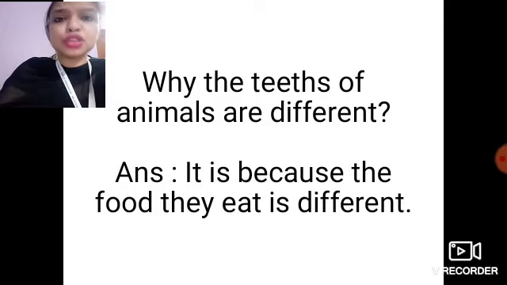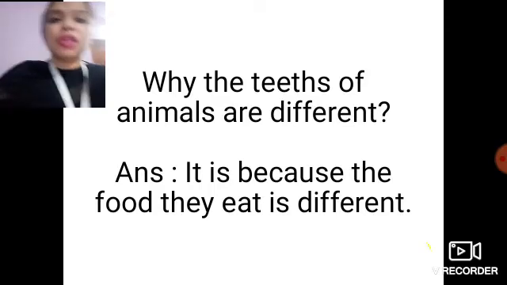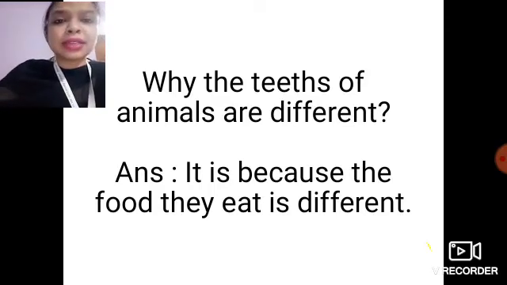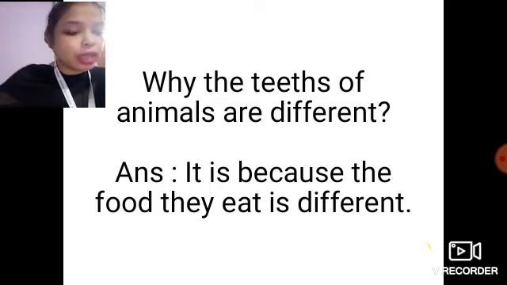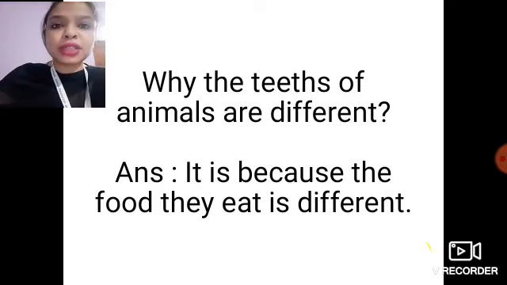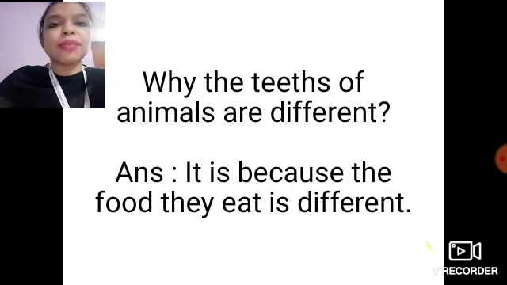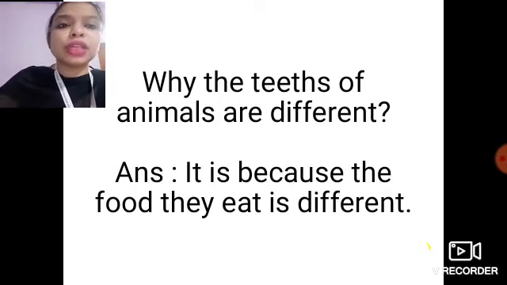Now ants eat sugar. Okay, birds eat what? Biscuits and grains. Then cows eat grass. Cats eat fish. Okay, and a frog catches its prey through its tongue. So all these food habits of animals have made them different from each other, especially their teeth. The teeth of the animals are different.